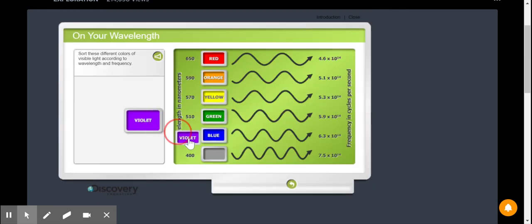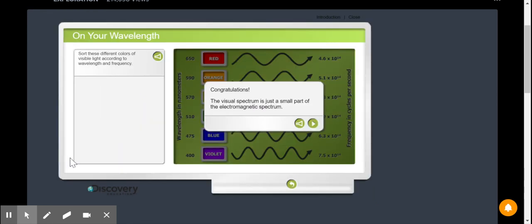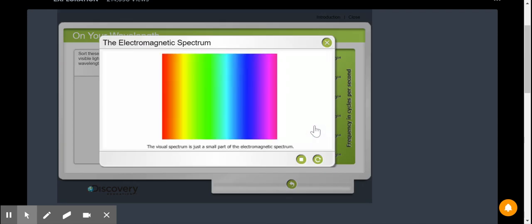All right, and violet. That's right. Violet light has the shortest wavelength and the highest frequency in the visual spectrum. So remember that the wavelength is the difference between the bumps, and the frequency is how many bumps there are. Good job, guys. Congratulations. The visual spectrum is a small part of the electromagnetic spectrum.